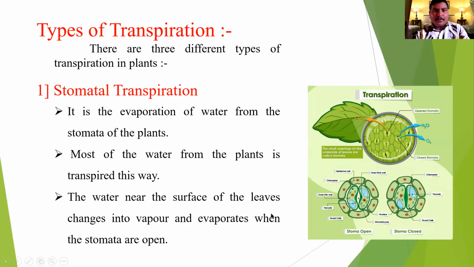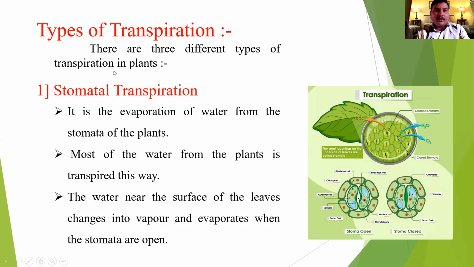What are the types of transpiration? The basic three types of transpiration are stomatal transpiration, cuticular transpiration and lenticular transpiration. Stomatal transpiration is the most common in plants. About 90% of transpiration in plants is stomatal. Cuticular is about 5 to 10% and lenticular is about 5%.